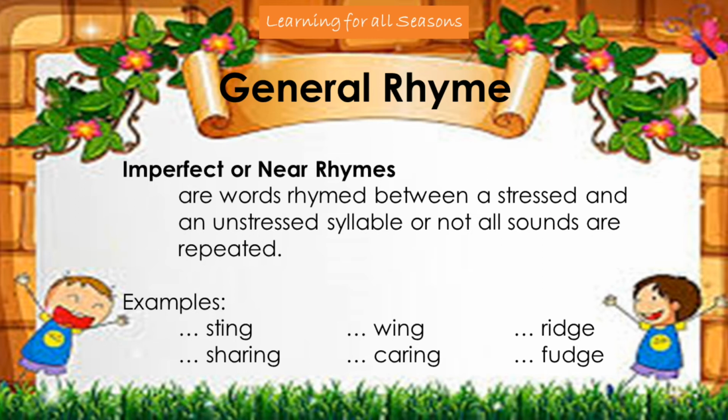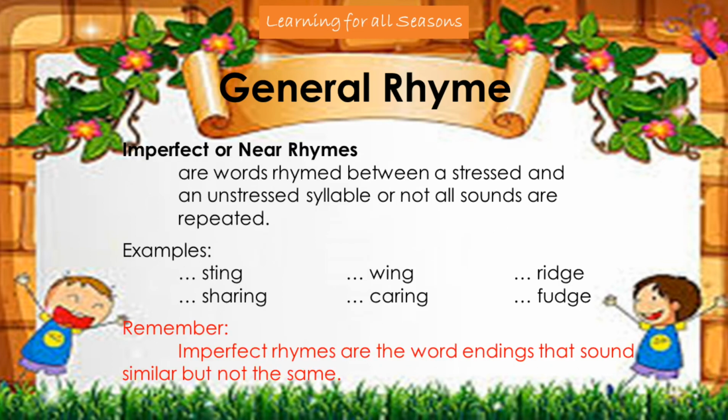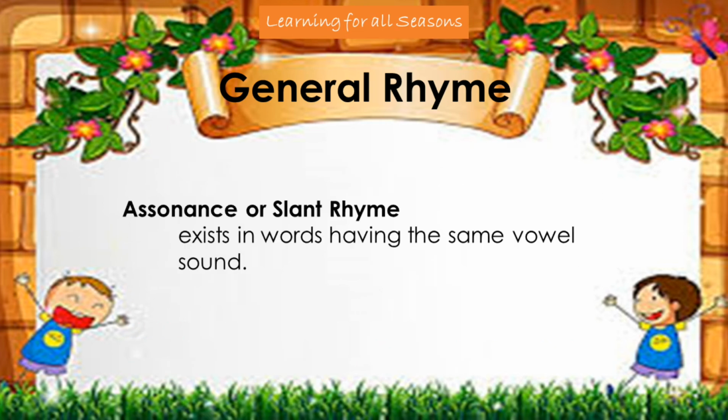Same thing with the words wing and carrying. For the words ridge and fudge, the stress in both words is on the first syllable, and they further share an ending sound. But since their emphasized vowel sound is not the same, the words form an imperfect rhyme. Remember, imperfect rhymes are the word endings that sound similar but not the same.